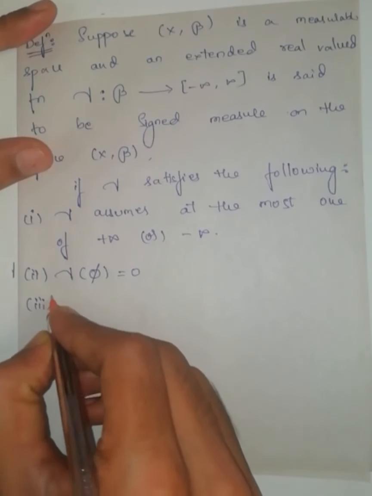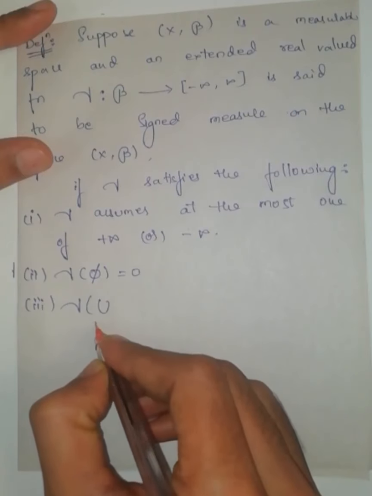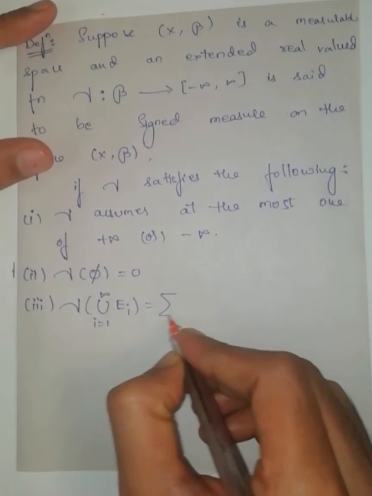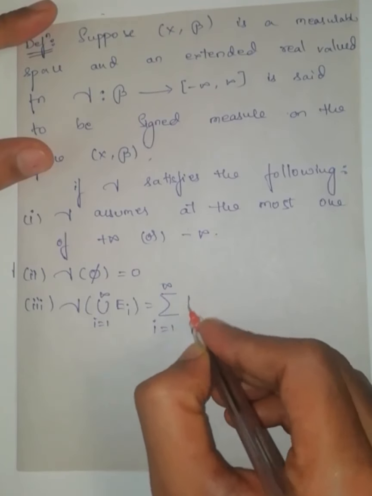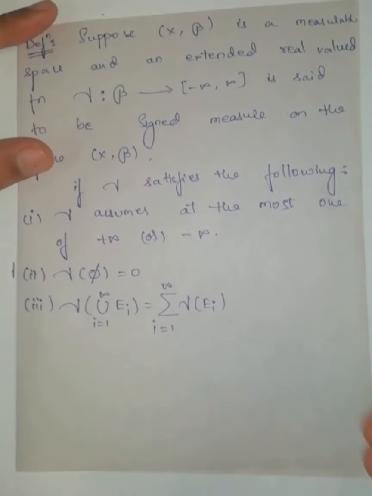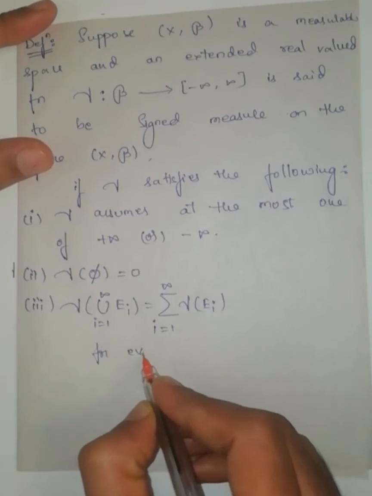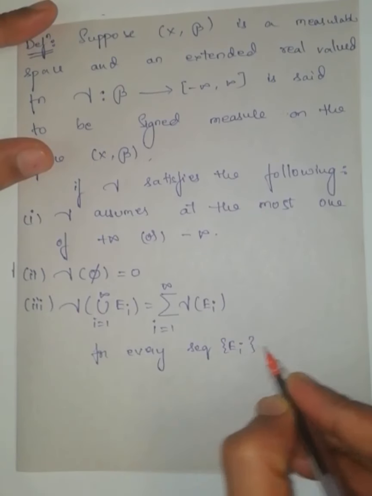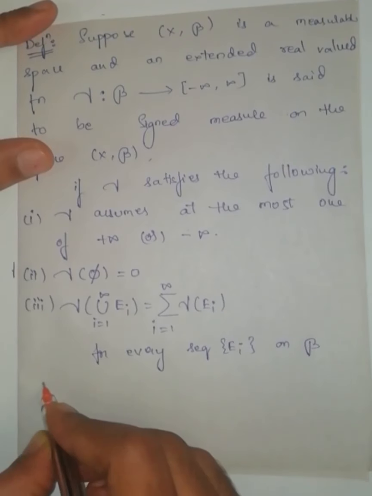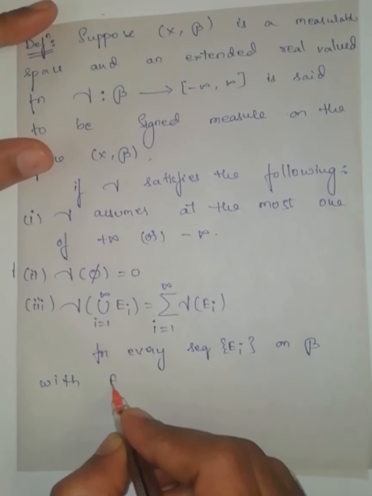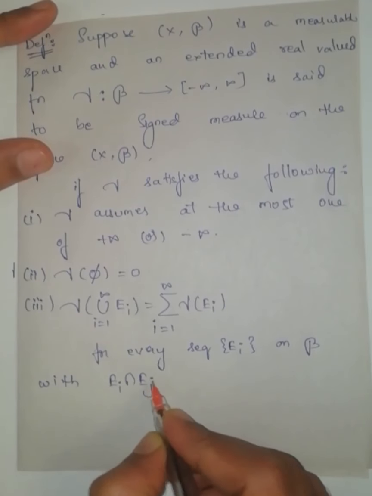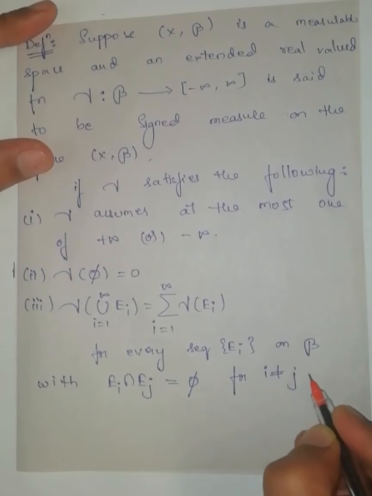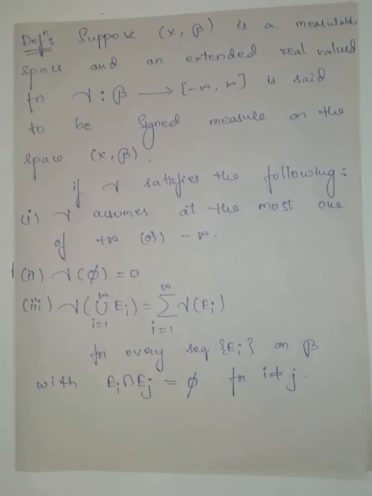Third one, gamma of union i equal to 1 to infinity E_i can be written as summation i equal to 1 to infinity gamma of E_i for every sequence E_i in script B with E_i intersection E_j empty for i not equal to j. This is the definition of a signed measure.